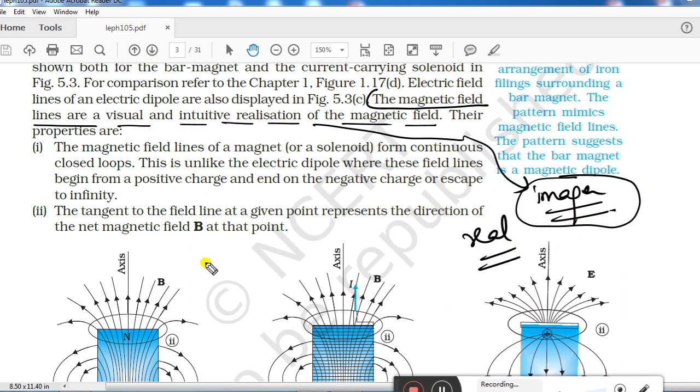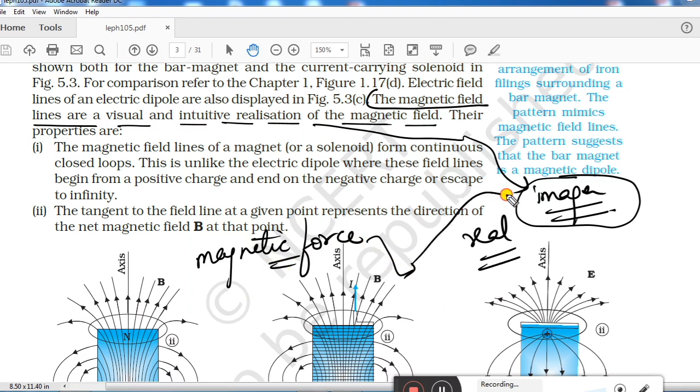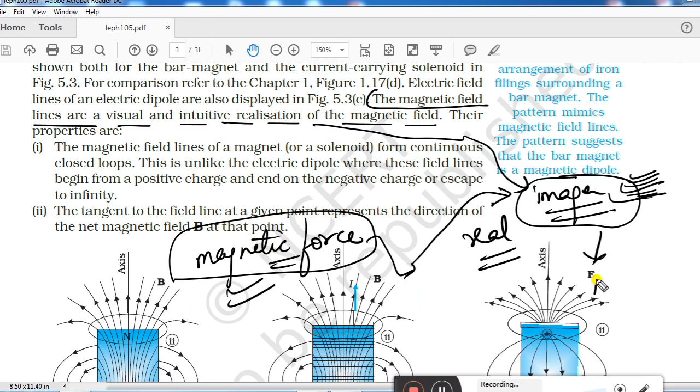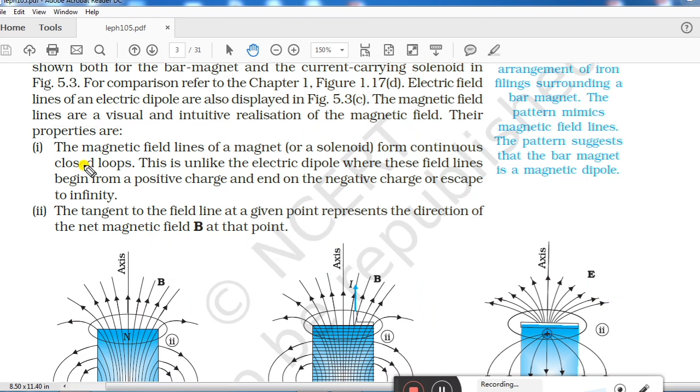What actually exists is magnetic force, which acts due to these magnetic field lines. Magnetic force is present, which we understand because of magnetic field lines, and these are imaginary. These are not real. Okay, now let us move to the first point.